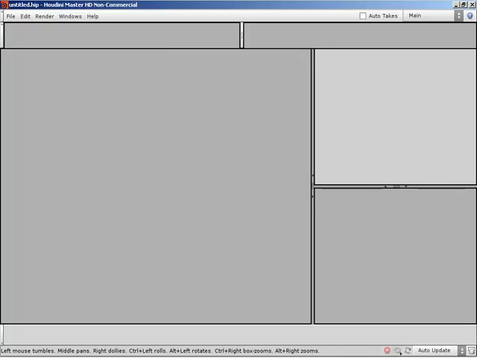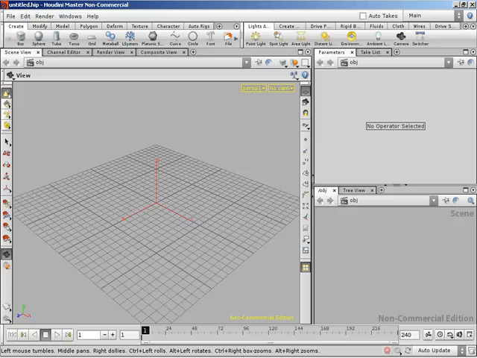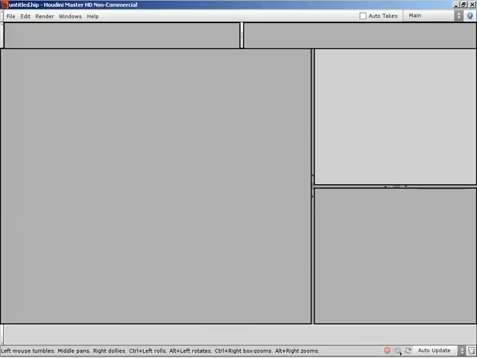Now let's go ahead and switch over to something that looks a bit more familiar. How about that? Hey, cool. So here we are looking at the pane layout we're presented with when we first launch Houdini. As a matter of fact, if I bring back this guy, look carefully, look familiar, you can actually see that pane layout there. So with this in mind, what I'd like to do is start focusing now on the panes that are positioned in each of these pane locations when you first launch Houdini.